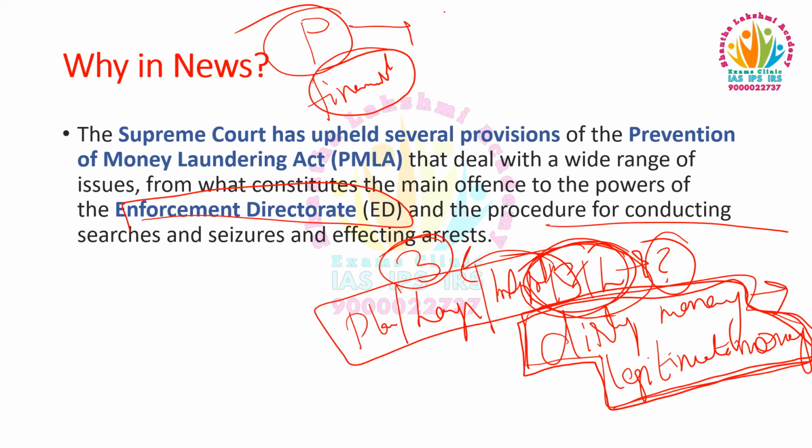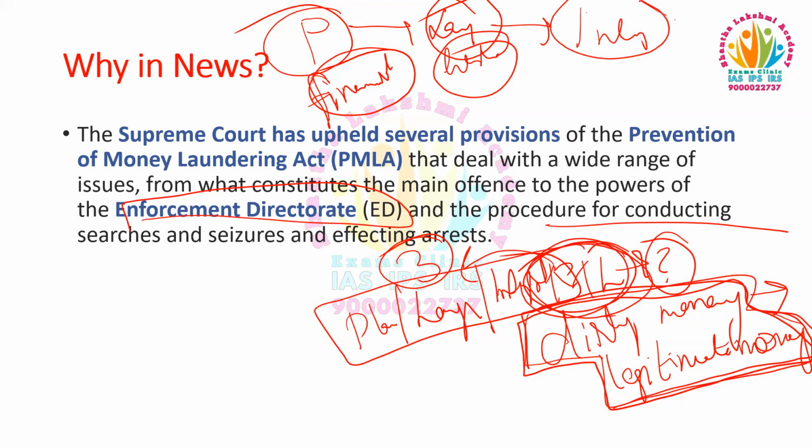And then comes the layering. In this stage, what they do is that the money they placed into the financial system, they transfer it. For what purpose? To hide the origin of the funds. And after this comes the integration. In integration, what do they do?